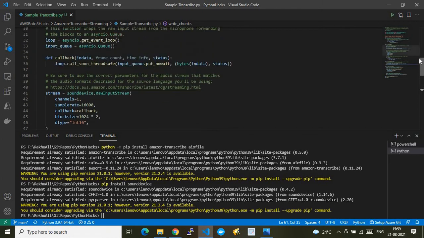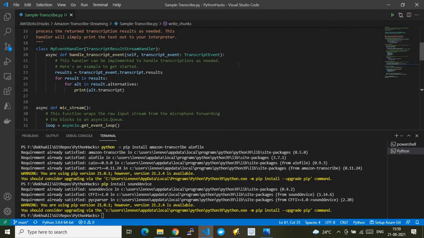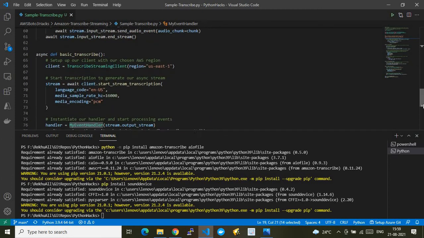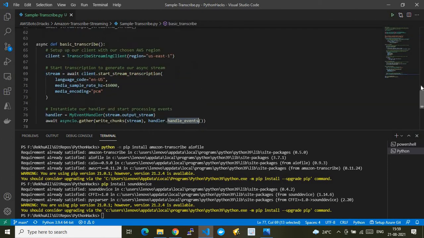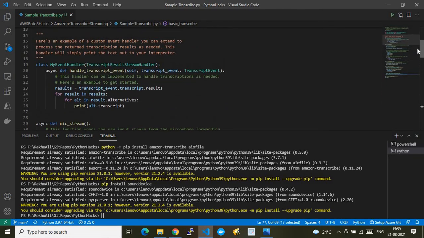Similarly, let me go to the final function. This is the handler function, which actually retrieves the output out of our API. This is the handler events. The invocation comes here to the handler transcribe events. Again, there is a function within the function. In this one, we have the transcribe event and the transcribe results.